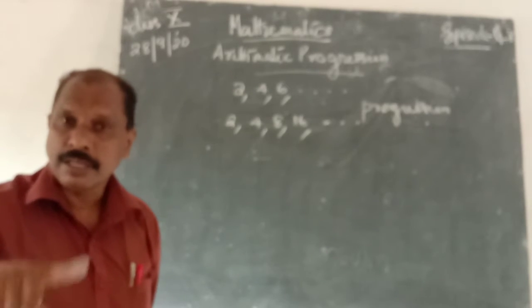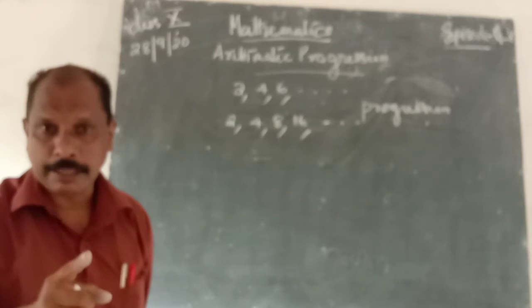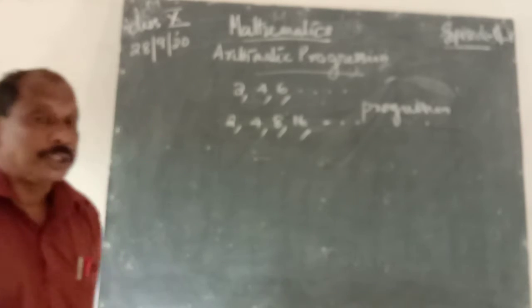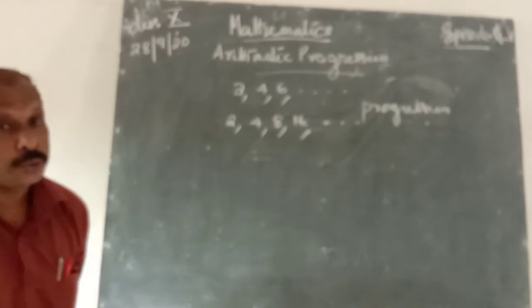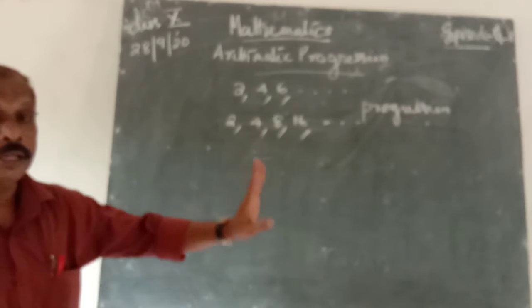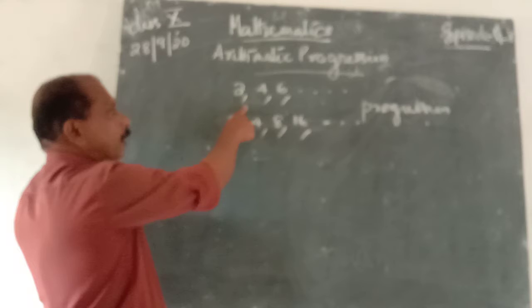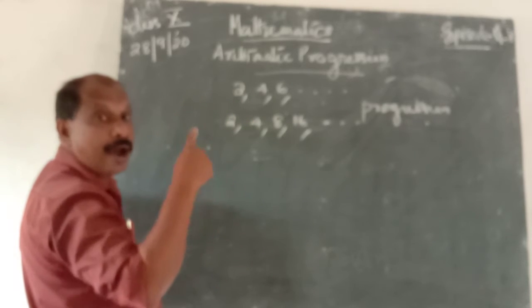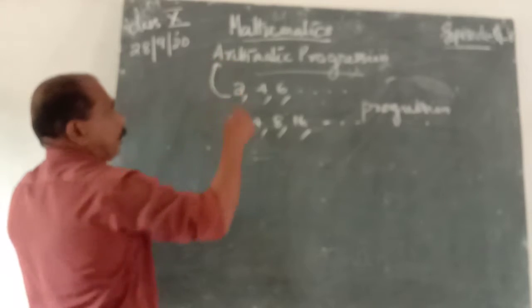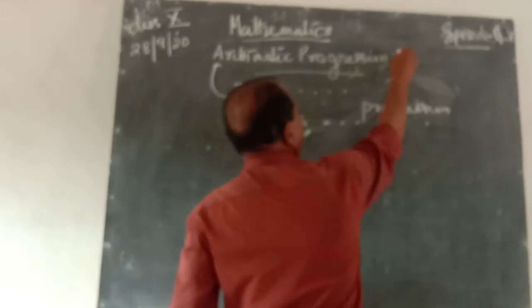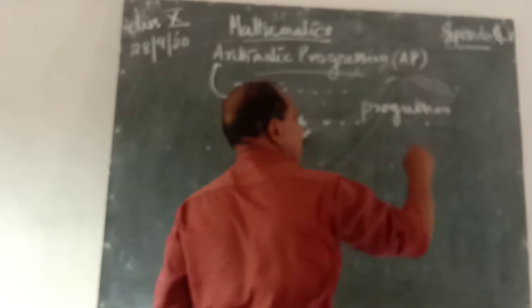In a sequence, when a common number is added or a common number is multiplied with each term, we get the next term. Therefore, these two types of sequence are known as a progression. In the first case, the common number is 2, and it is added. Therefore, this progression is known as an arithmetic progression. The short form is AP, that is arithmetic progression.